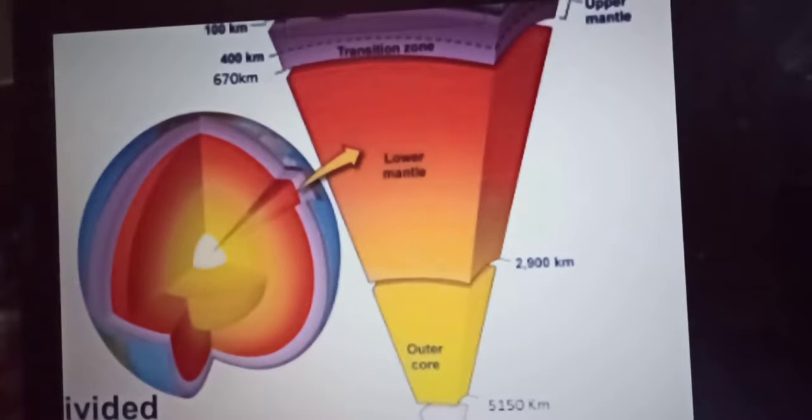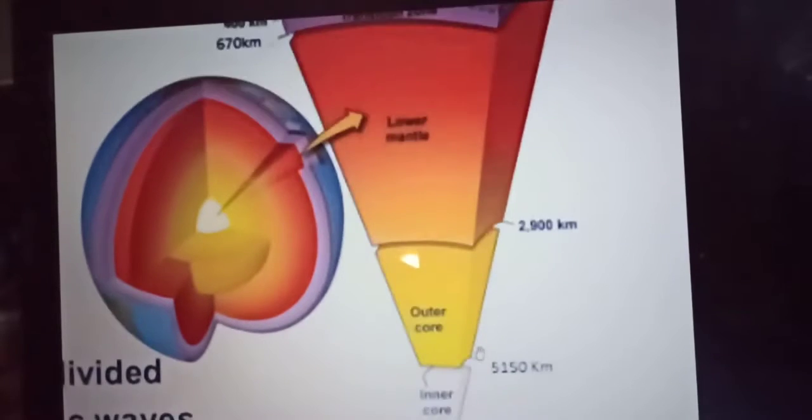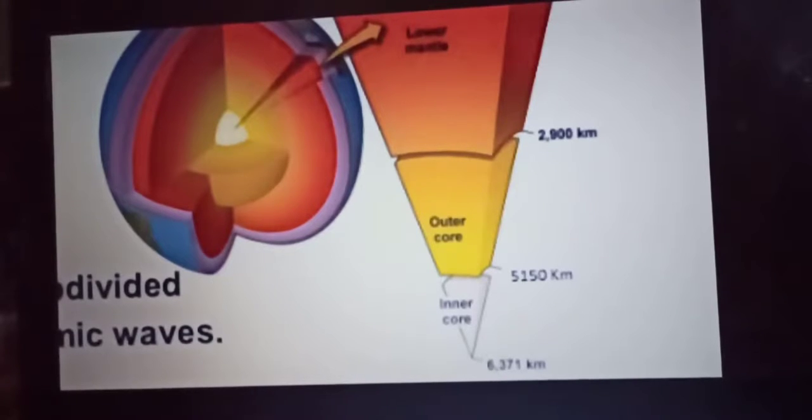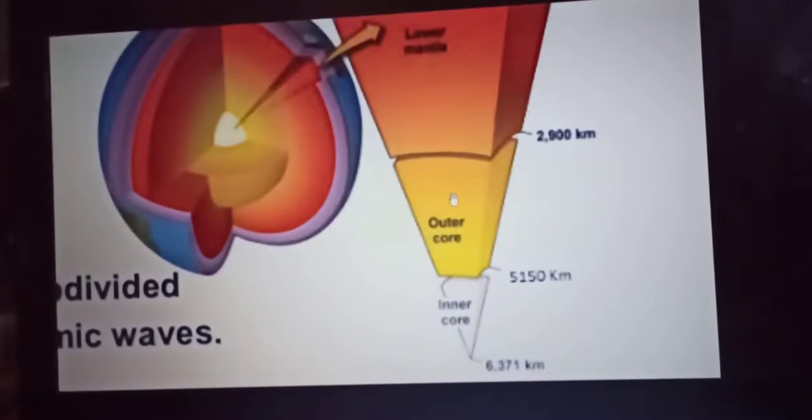And the last layer next to Sima is mainly composed of nickel and ferrous. The average density of this layer is about 11 to 12. It extends from a depth of 2,900 kilometer to about 6,371 kilometer. That is the extreme inner portion of the earth. This layer is mainly liquid and solid in nature because of the overlying pressure. The solid part is actually the inner portion, and the liquid part is actually the outer core portion.